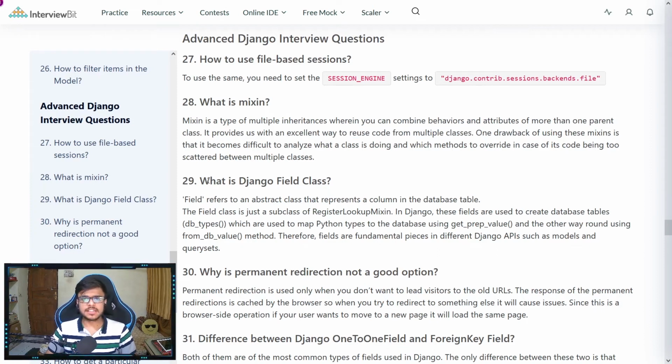Question number 29 is, what is the Django Field class? Field refers to an abstract class that represents a column in a Django database table. The Field class is just a subclass of RegisterLookupMixin.